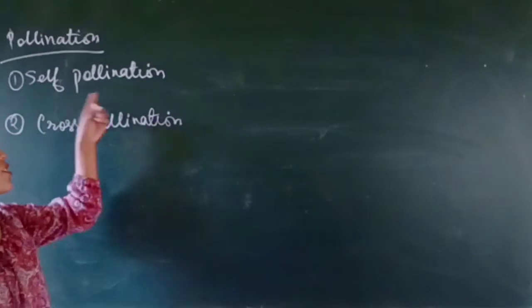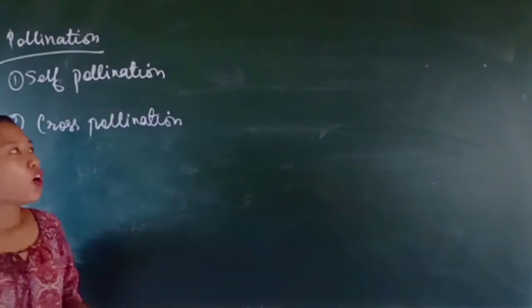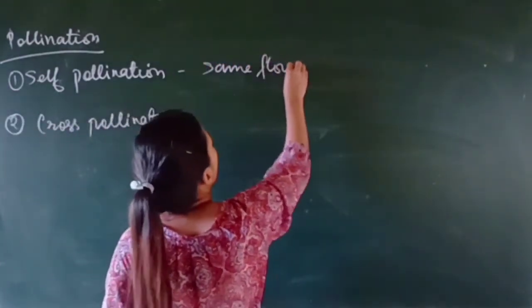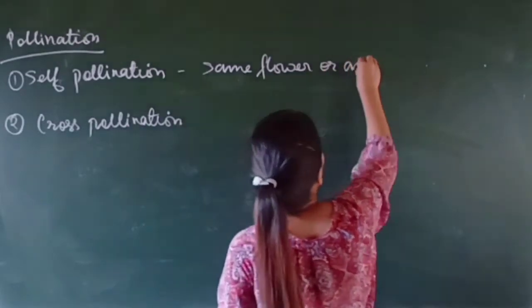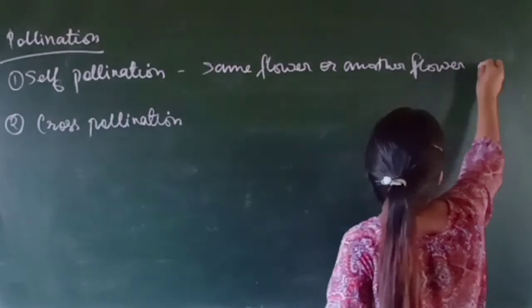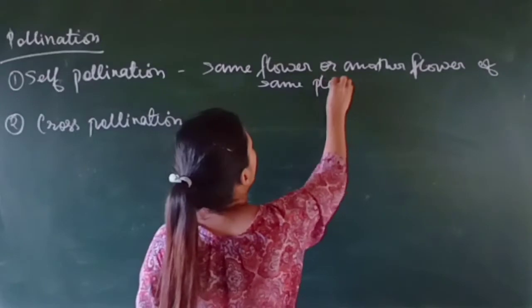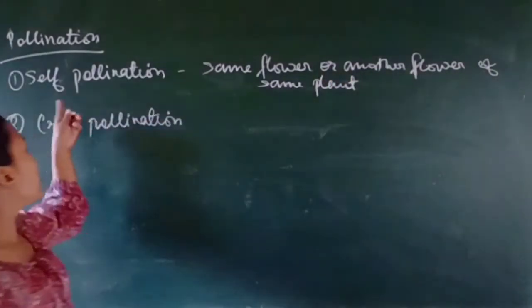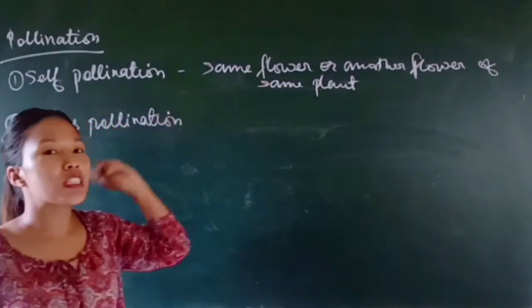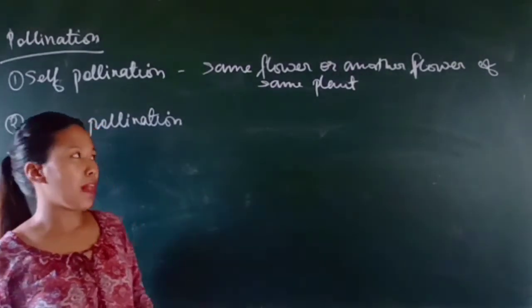In self-pollination, the pollen grains get transferred from anther to stigma of the same flower or another flower of the same plant.